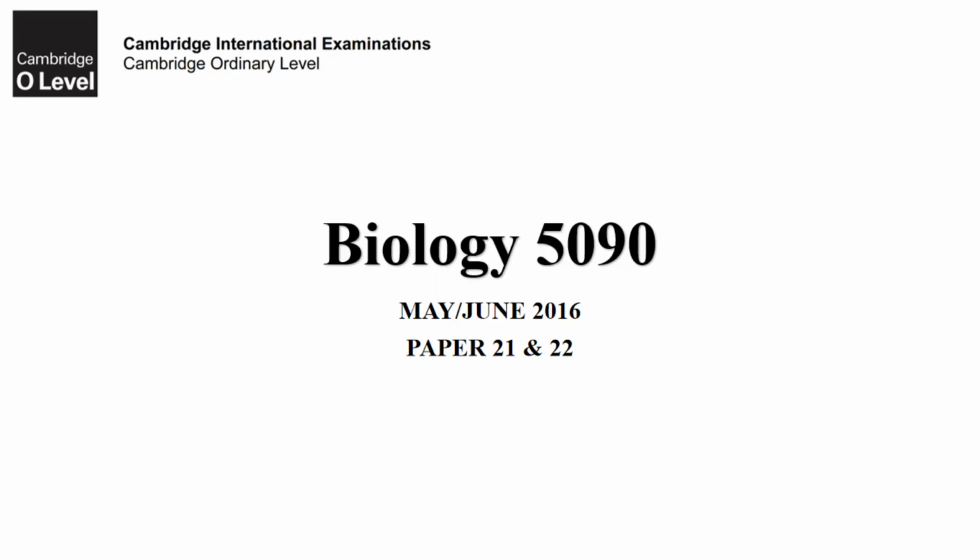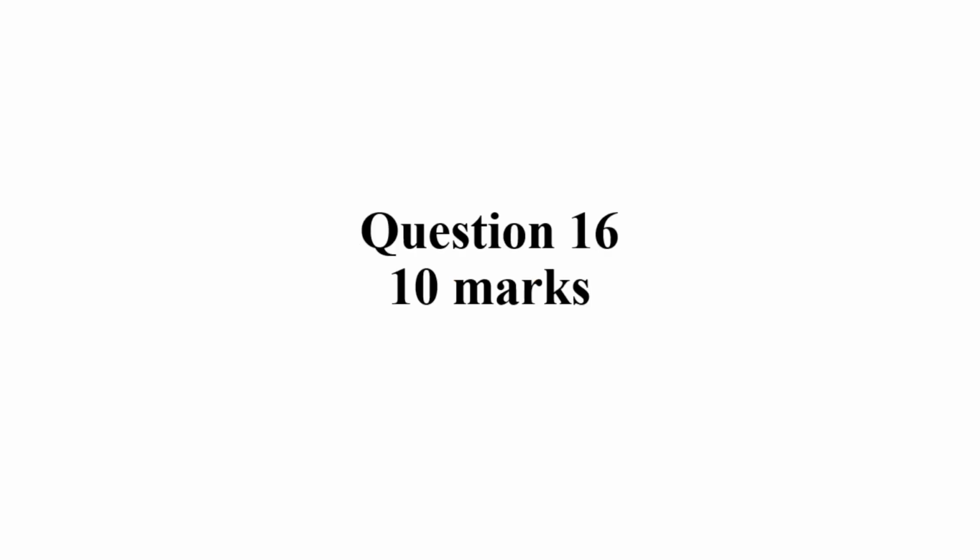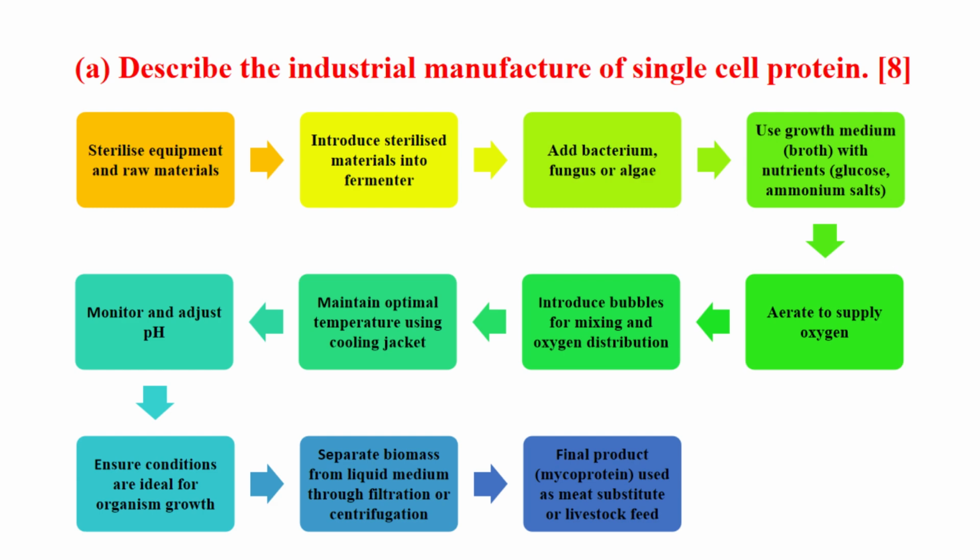Today, we're diving into some fascinating questions of Biology Paper 2 June 2016 session. So, let's get started. Question 16 is about industrial manufacture of single-cell protein and carries 10 marks. First up, in part A, let's explore the industrial manufacture of single-cell protein, a valuable source of nutrition.